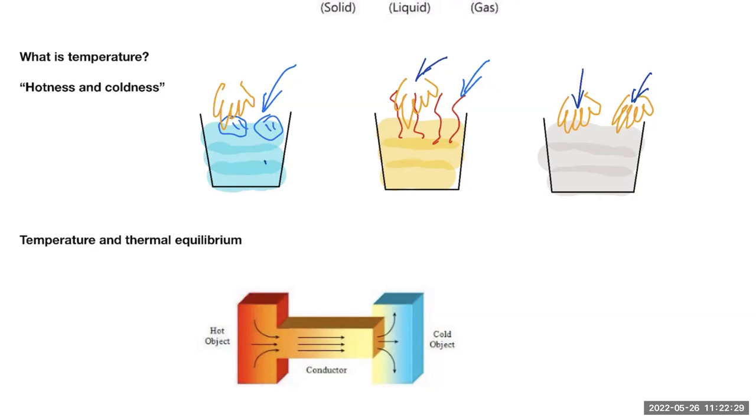That is called flow of heat. And at the end of the day, when everything is done, no heat is flowing anymore from the hot to the cold substance, then we say we have reached what's called thermal equilibrium. So thermal equilibrium is a state where there is no more heat flow or energy flow from one part of the substance to another when they are connected, allowed to exchange energy.